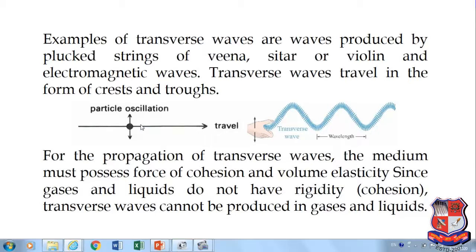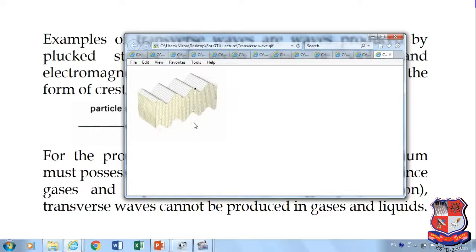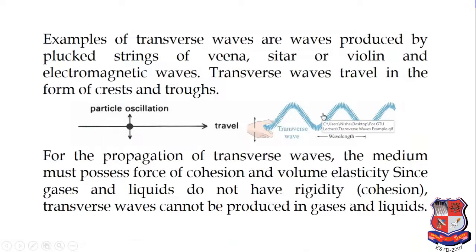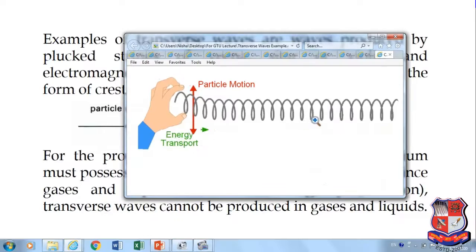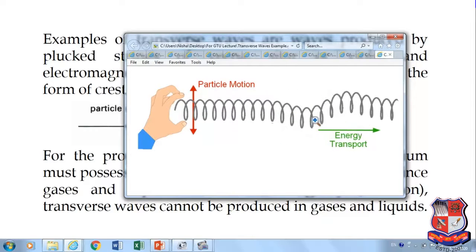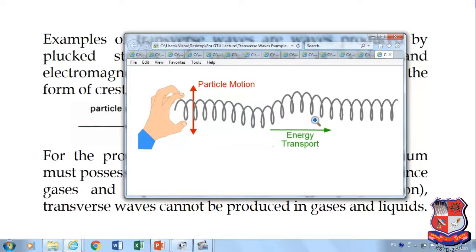Just try to understand. Here we can show that the black spot defines the particular particle. When the wave is passing through the medium, the particles of the medium always vibrate perpendicularly to the propagation of the wave. In the same way, if you consider the spring example, if you vibrate the spring up and down, then the energy will be transferred in the form of a transverse wave.